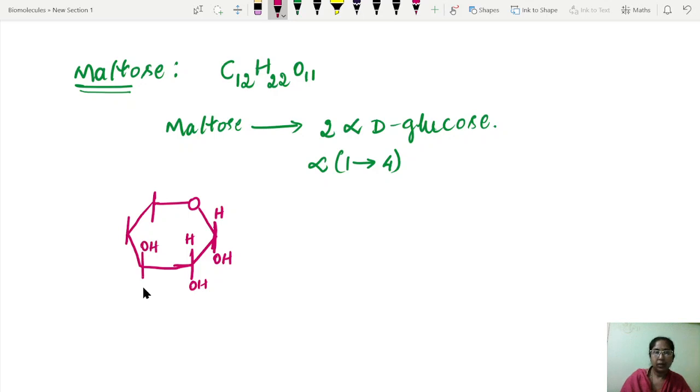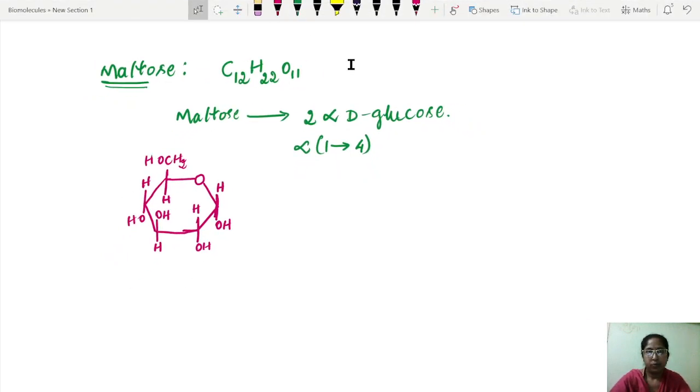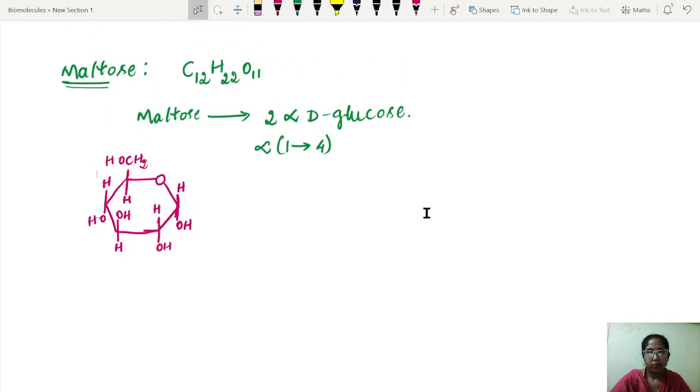Here the fourth carbon has HOH, and this is the sixth carbon, CH2OH. This is one molecule of alpha D glucose.